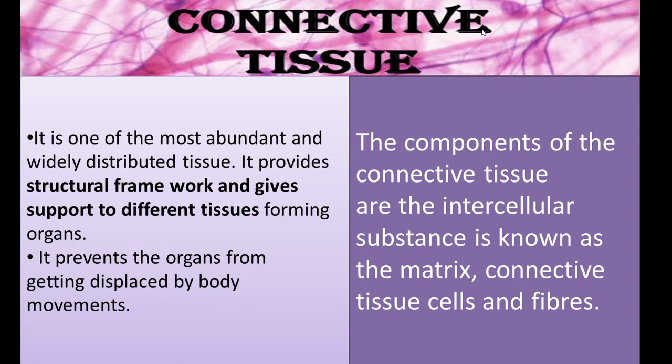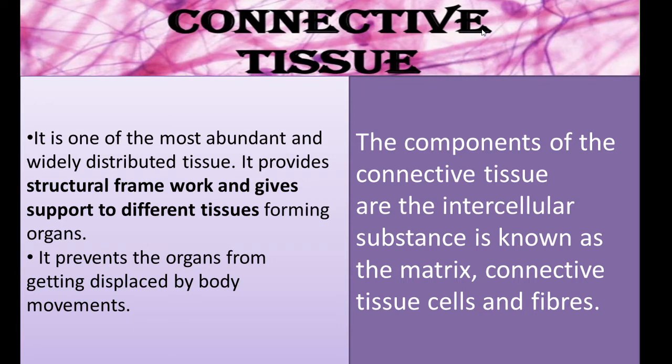Here the connective tissues have intercellular substances. That is the difference between intercellular and intracellular. Intercellular means present between two cells. Intracellular means something, like a protein or the nucleus, which is present inside the cell. What is present between two cells is called intercellular substance.